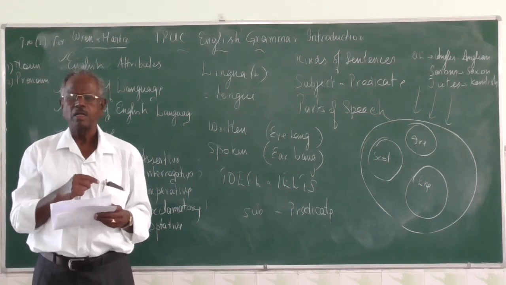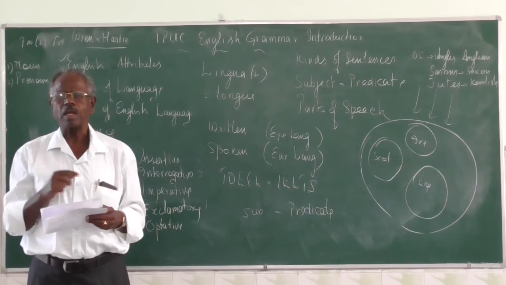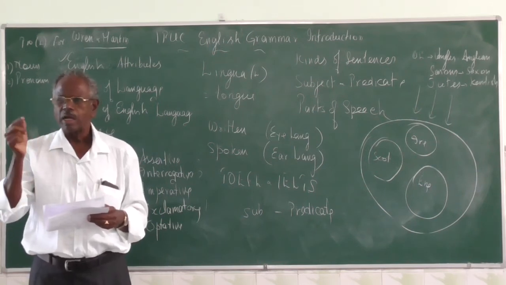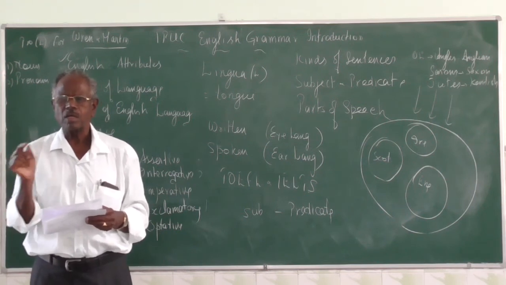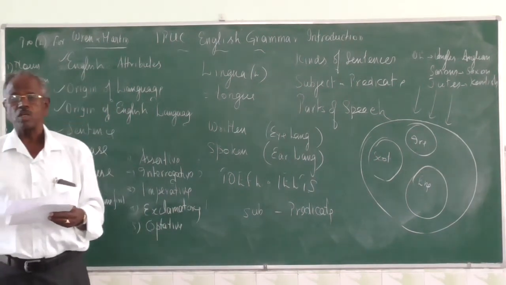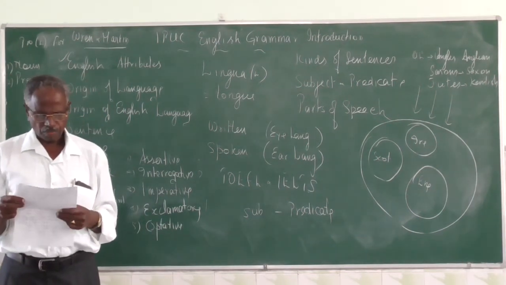Suma is a girl. She sings well. She. Dove is a bird. It flies. So these are all pronouns. Second chapter is on pronouns. We will deal with that later on.